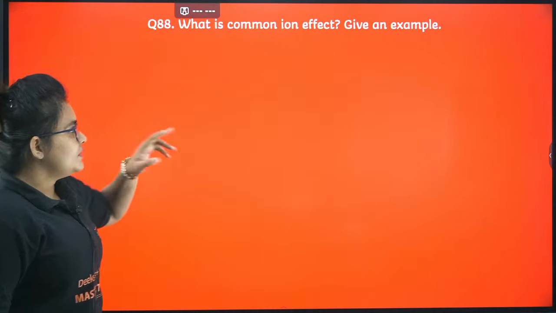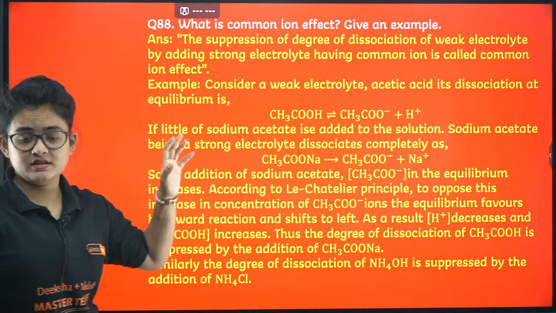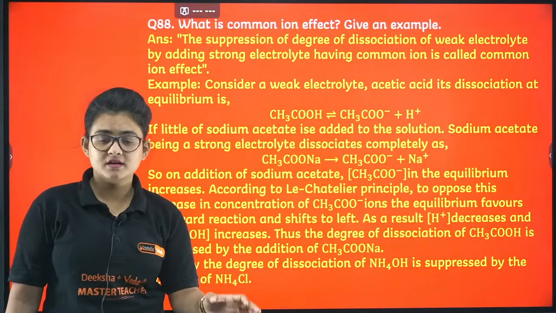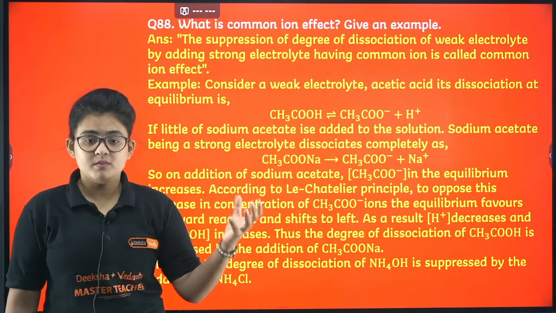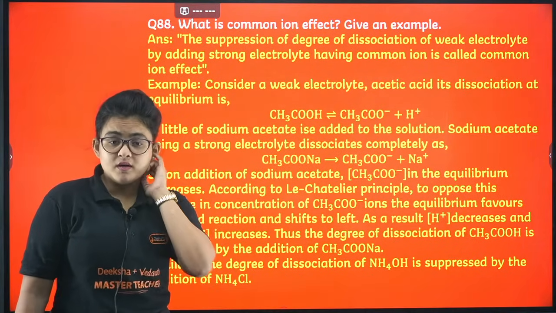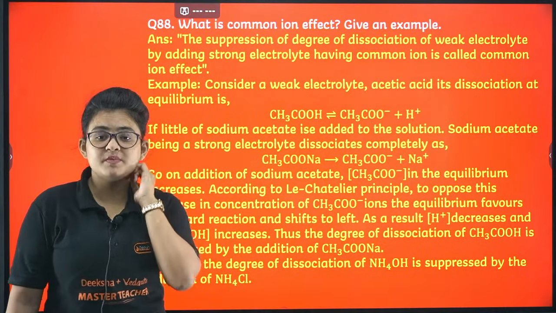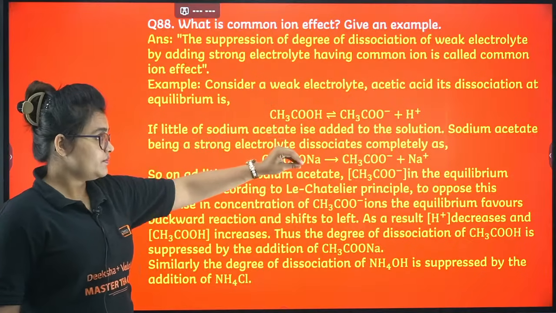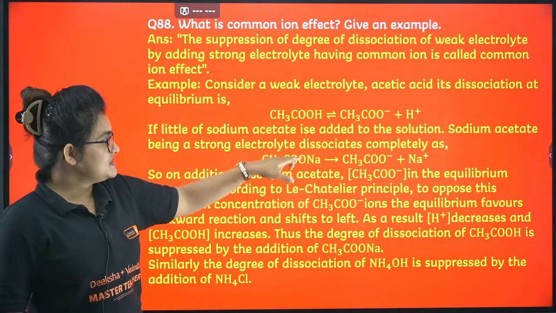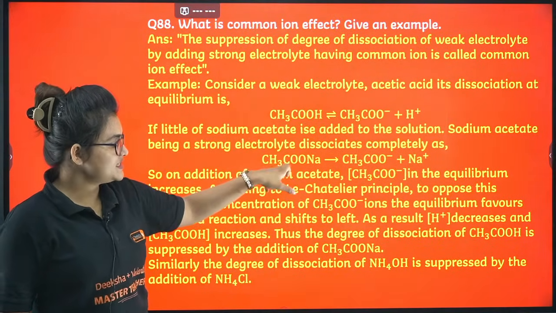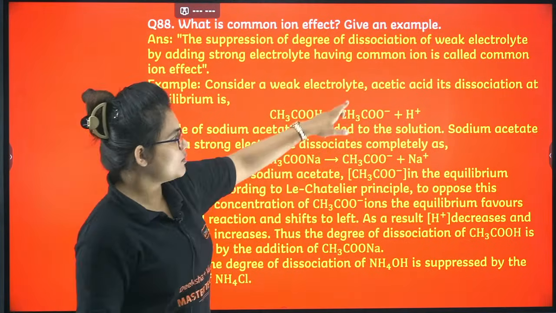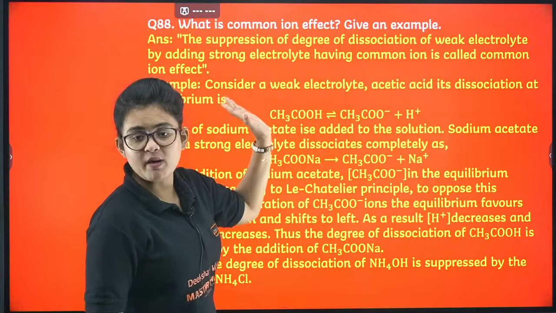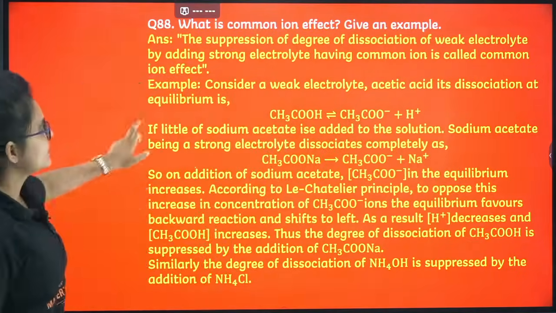What is the common ion effect? Give an example. It's in accordance with the Le Chatelier principle. If the common ion of a weakly dissociated compound or electrolyte is present, then the dissociation will be further suppressed. One example is with respect to acetic acid. If you add sodium acetate to acetic acid, because of the presence of the same ion, CH3COO-, common in both cases, CH3COO- is now in excess, so the reaction will go backward. That is the common ion effect.